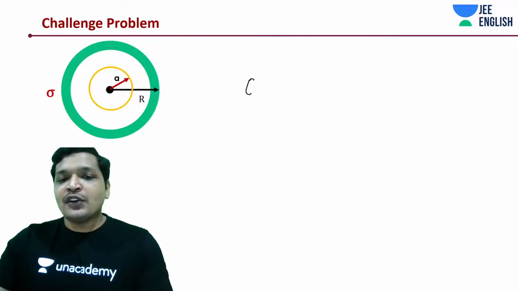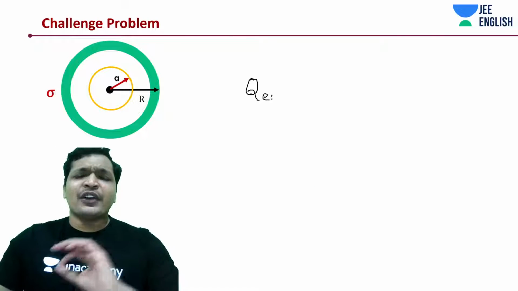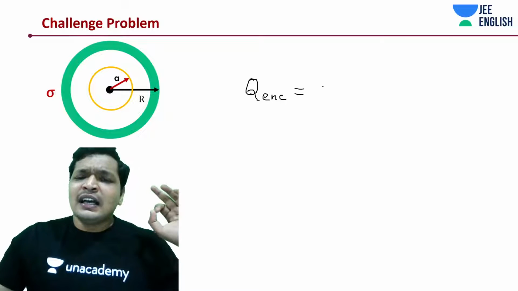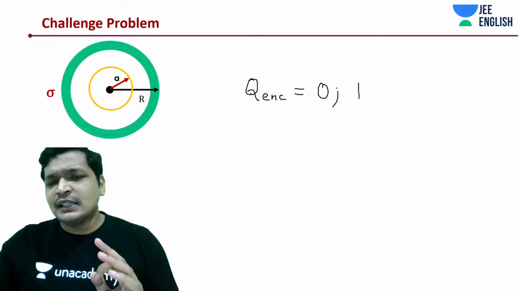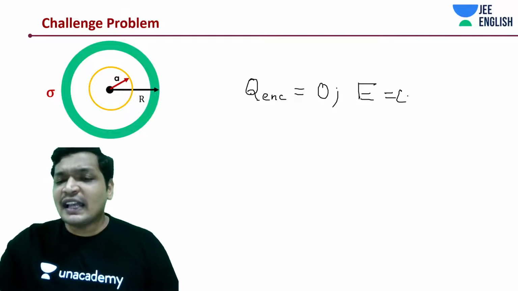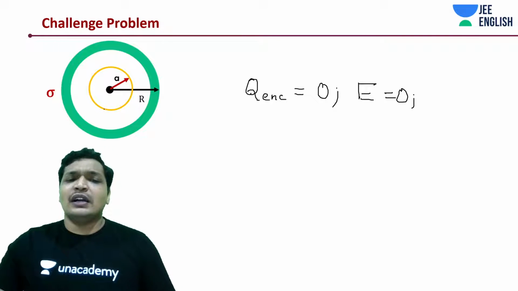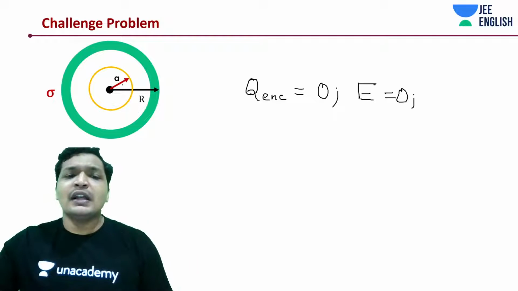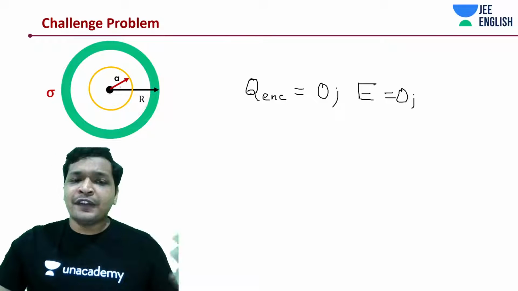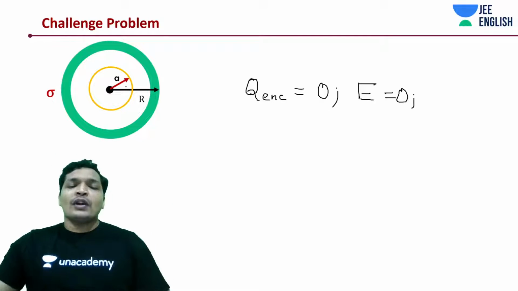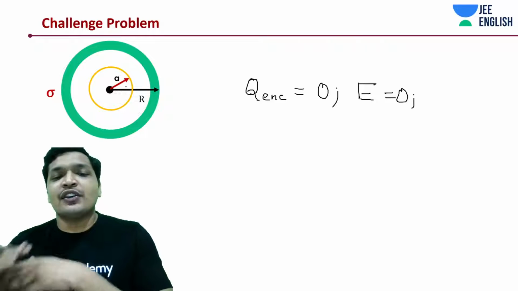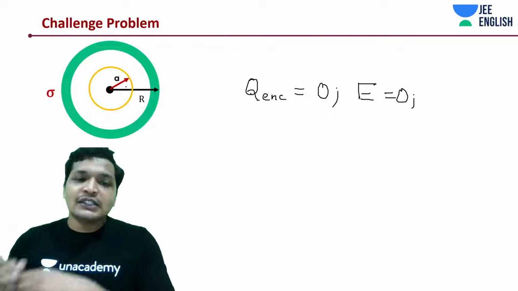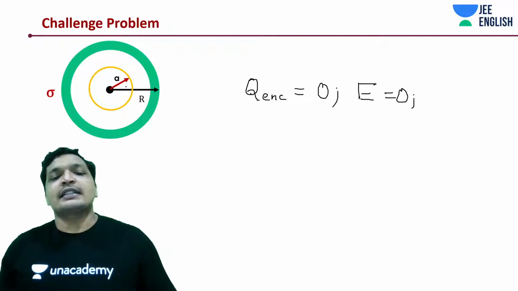Whenever you come across such cases, if charge enclosed is 0, then simply from Gauss law you can say that electric field is 0 at that point. Very simple. And what is the direction of electric field, guys? The direction of electric field is going to be generally radial if it exists at all.